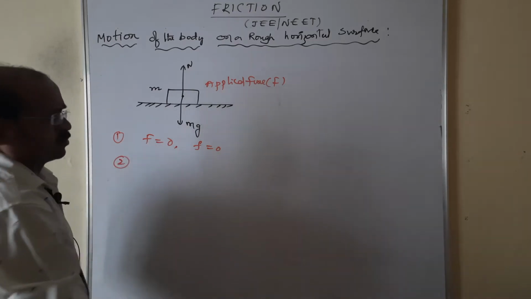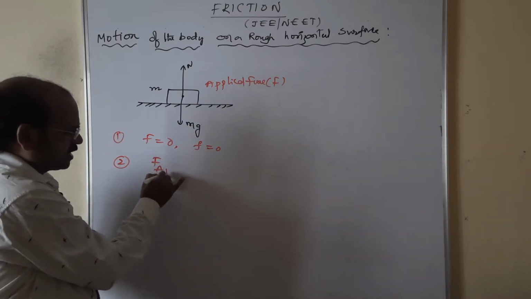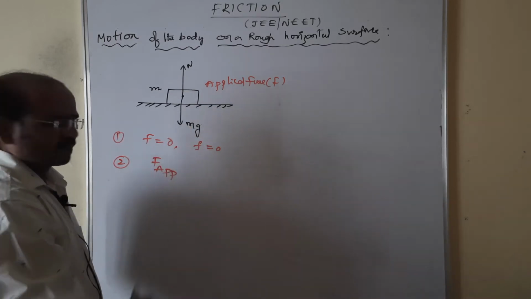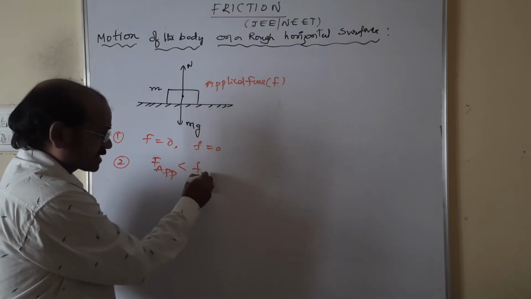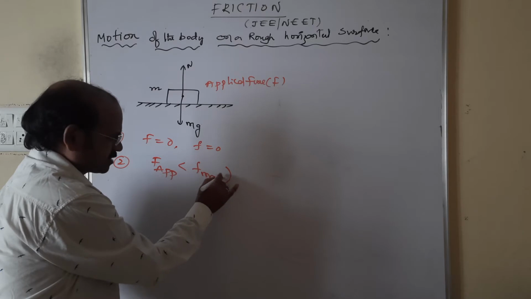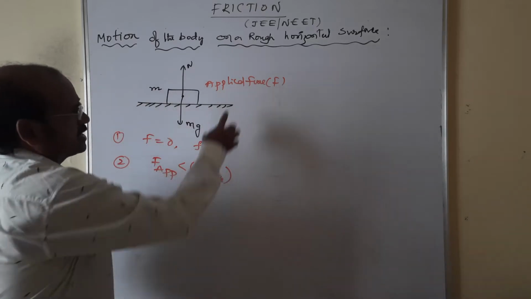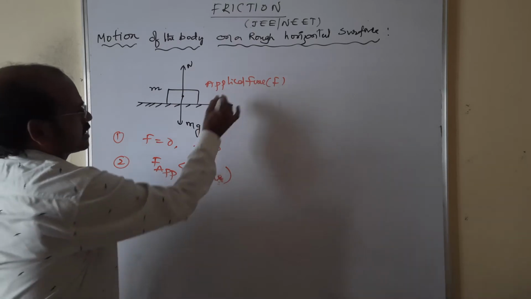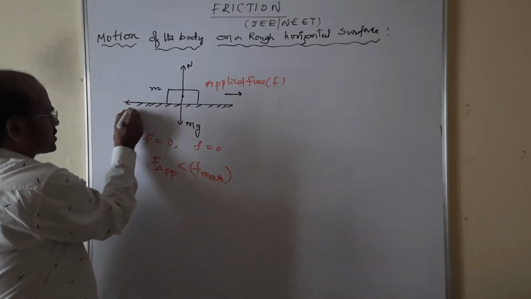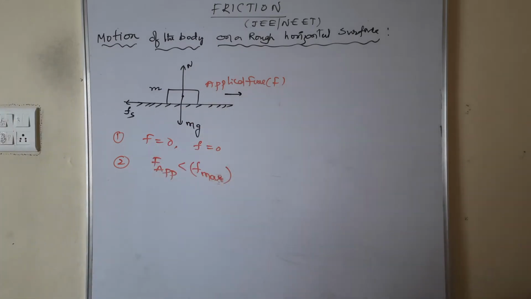Now I want to say one more. If the applied force F is less than F maximum, where F maximum is the frictional force, then because the applied force is in one direction, a frictional force acts. Fs is in the opposite direction to the applied force, as given in the diagram.